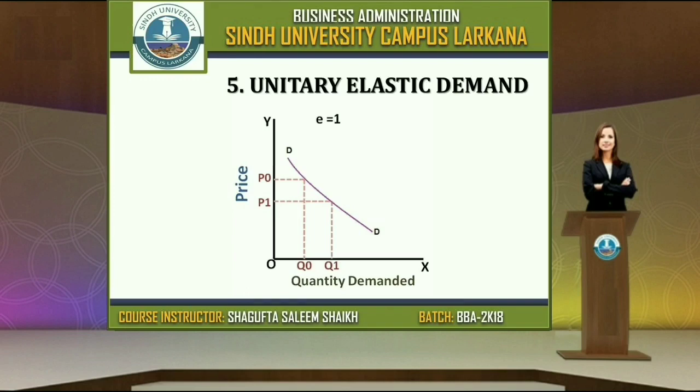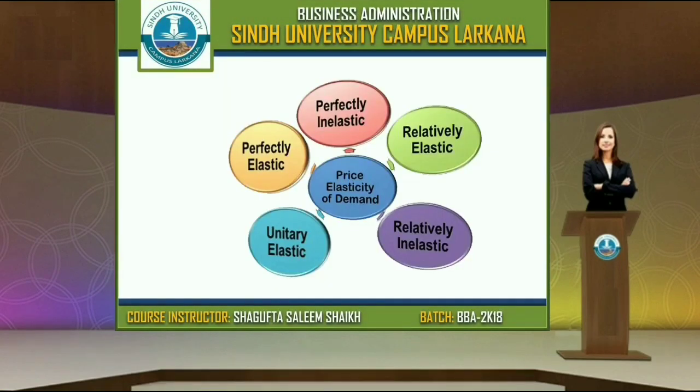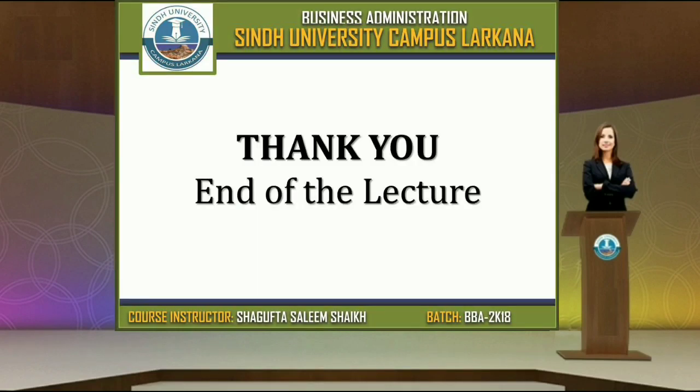Here the shape of the demand curve is a rectangular hyperbola, which shows that the area under the curve is equivalent to 1. Thus, these are some of the types of price elasticity of demand that help firms price their product in accordance with the demand patterns of an individual, which change with the change in the price of the commodity. So this was all about today's lecture. In the next lecture, we will continue and discuss the other remaining types of elasticity of demand.